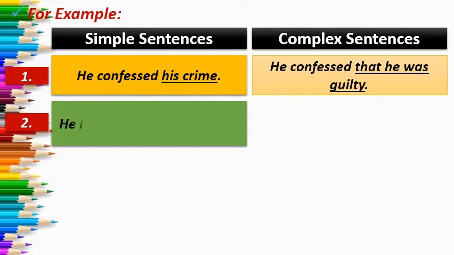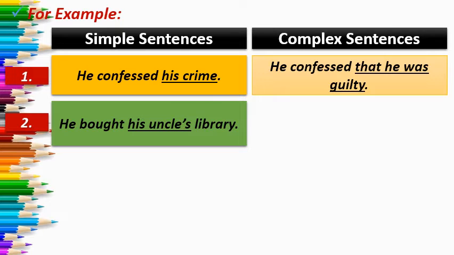Now let us see another example. He bought his uncle's library, right? So here, as you can see, it is a simple sentence because it contains only one verb and consists of only one independent clause. So when we convert it into a complex sentence, first of all we have to break this complete sentence into two ideas, and then we have to join both ideas with the help of subordinating conjunctions.